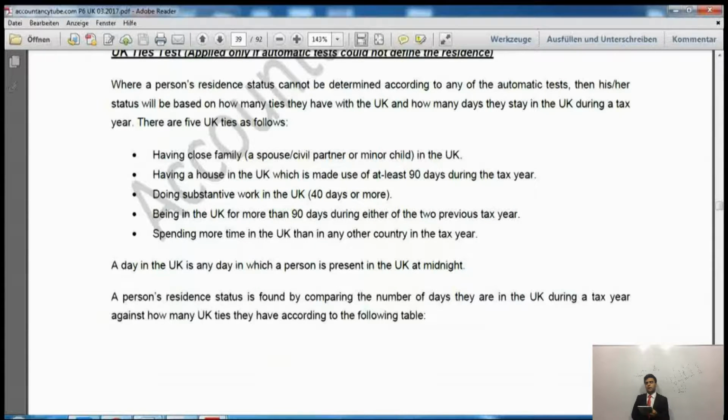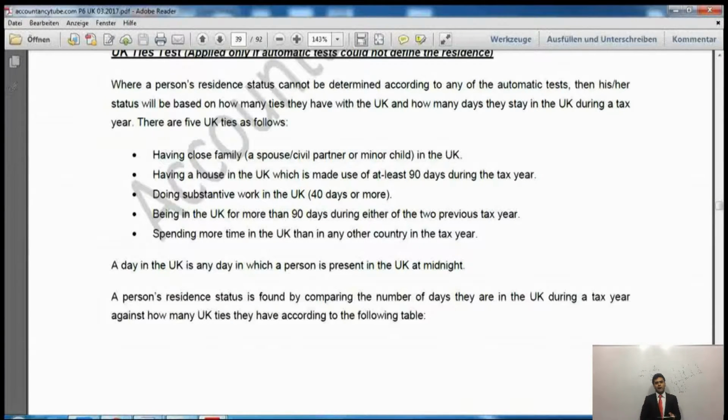So say for example, if I go to the UK and my flight arrives at 1 in the morning, and I had a meeting in the morning at 10 o'clock, and my meeting finished at lunchtime, about 1 o'clock, and after lunch I just went to the market to do some shopping, and my return flight was about 11:30 p.m., so I went back to Dubai.